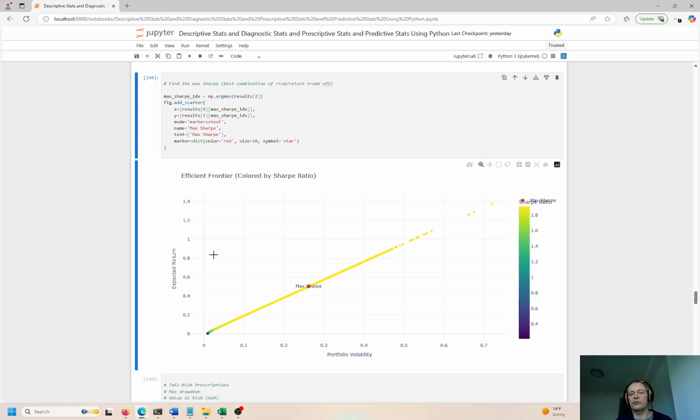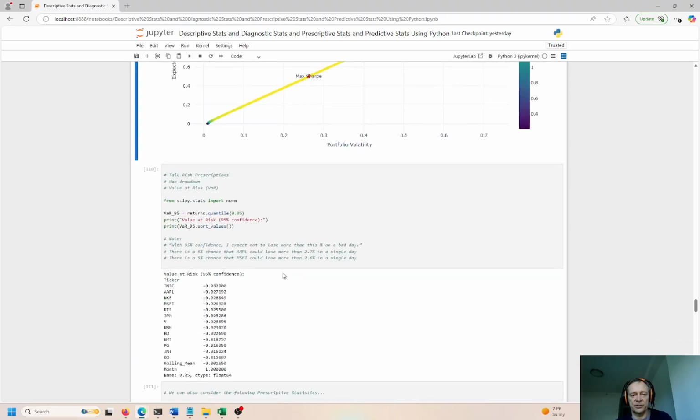You have to pick between those two extremes: high risk, high potential return; low risk, low return, and that's pretty much guaranteed, right? As you go out on the risk scale, that's less guaranteed. So this is the maximum Sharpe. This is the best place to be on the entire portfolio spectrum. You have a portfolio value of 2.6, expected return 0.50. So you invest 100,000, you make 50,000 on your investment. That is the best place to be based on all the stocks that we picked initially, right?